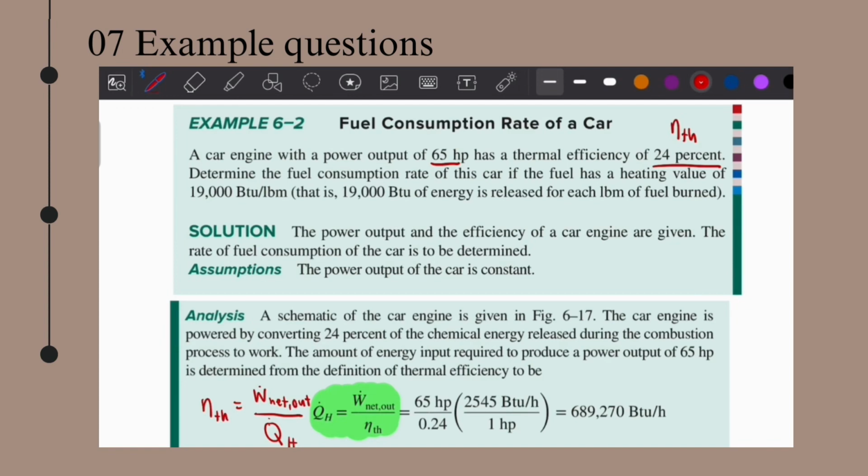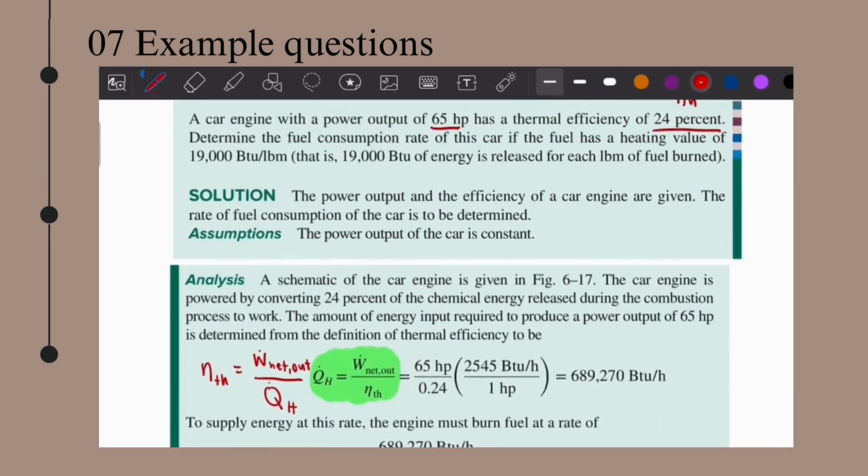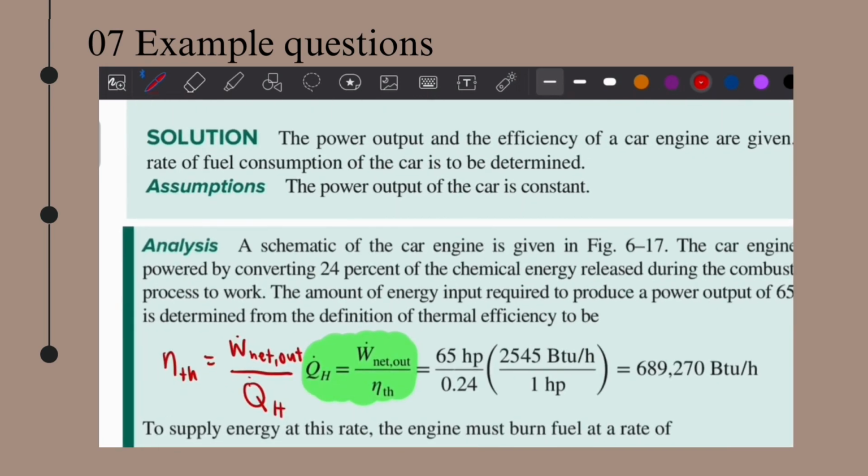So to get the fuel consumption rate, we have to first get the input rate of heat. From this formula, we rearrange the formula and we get the input rate of heat. To get the input rate of heat, we first divide the power output over the thermal efficiency.